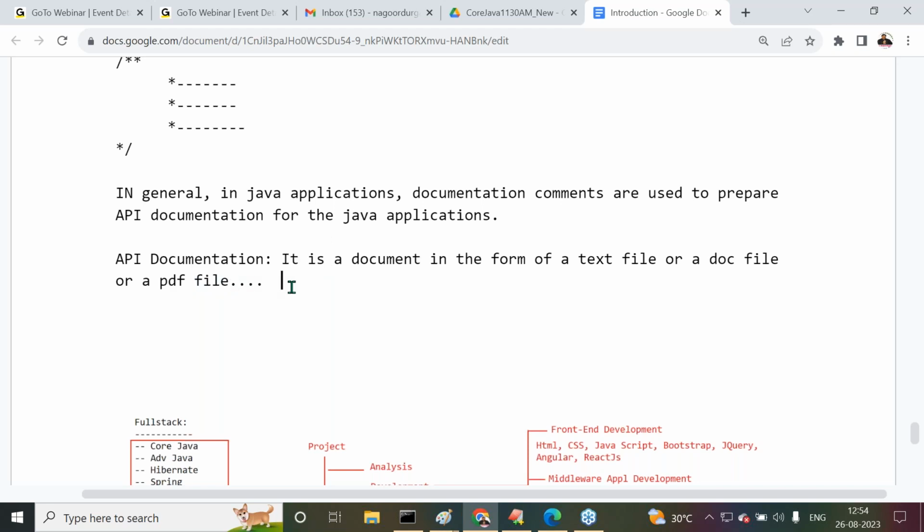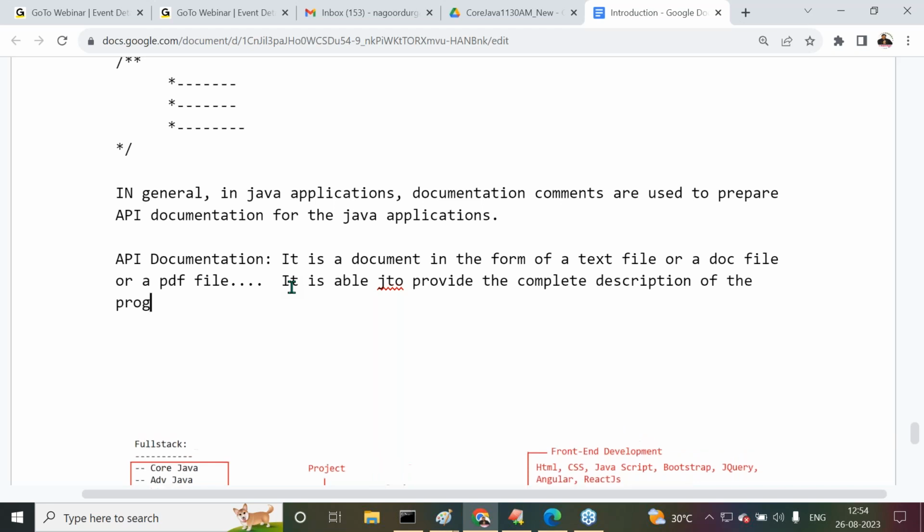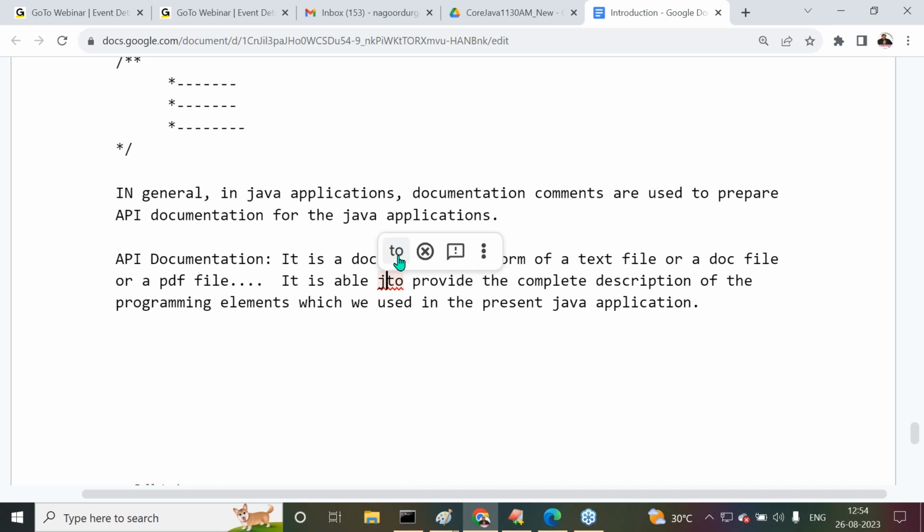Whatever it may be, it is able to provide, listen carefully, the complete description of the programming elements which we used in the present Java application.